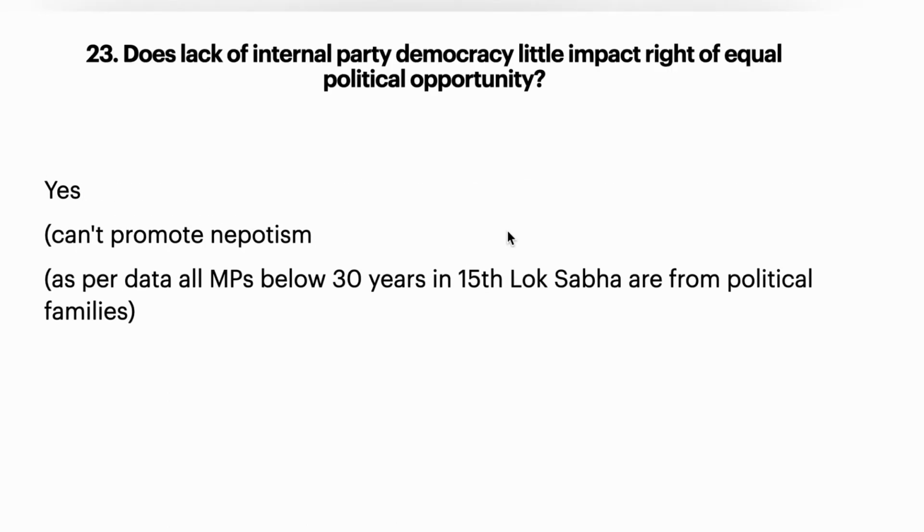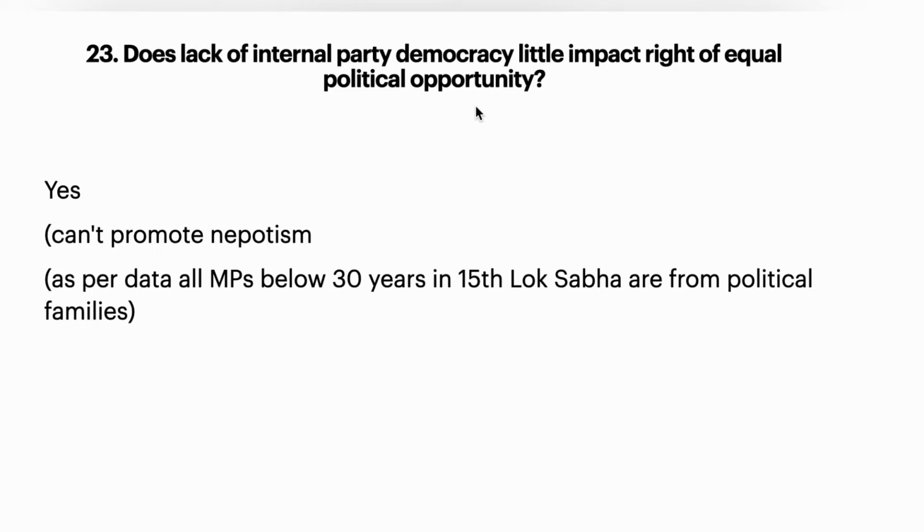So next, 23rd question. Does lack of internal party democracy impact the right of equal political opportunity? Yes. If there is no internal party democracy, there will be nepotism. Everybody will not get an opportunity to raise their voice or to question.